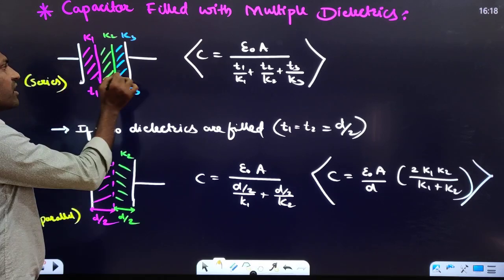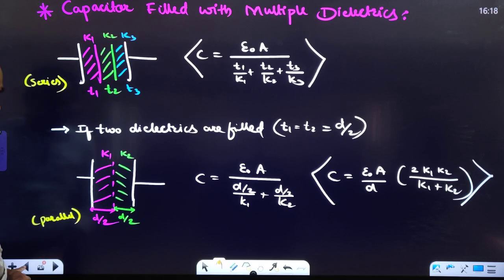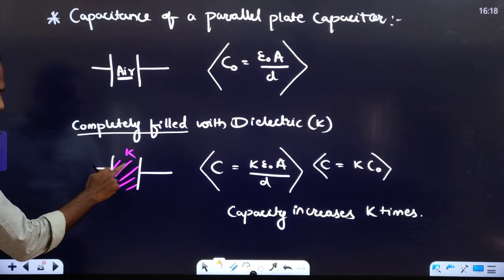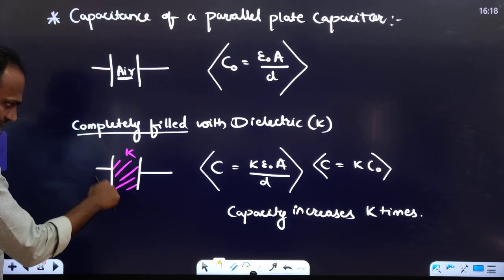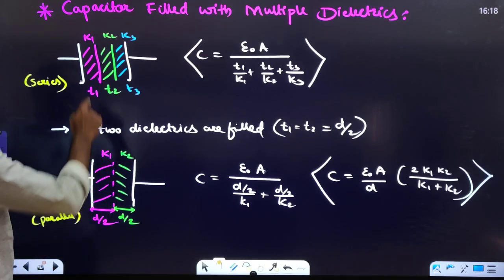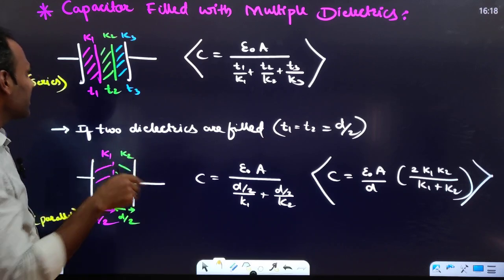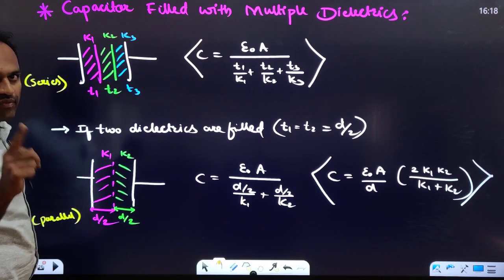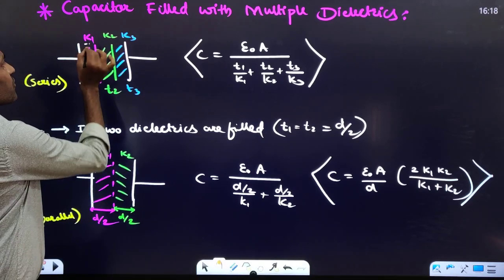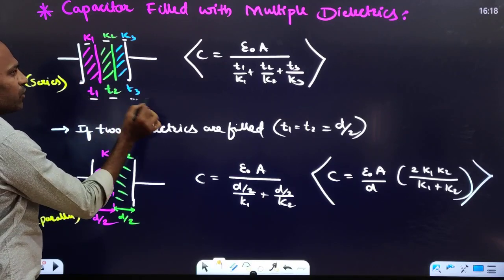But there are 3 different dielectrics in between the plates. Earlier there was only one dielectric here. It is completely filled, but there is only one kind of dielectric. Okay, here you can see the gap between the two plates is completely filled, but there are 3 different dielectrics. 1, 2, 3. There are 3 different dielectrics. The dielectric constant of the first one is K1, then K2, K3. The thickness of the first dielectric is T1, then T2, T3.